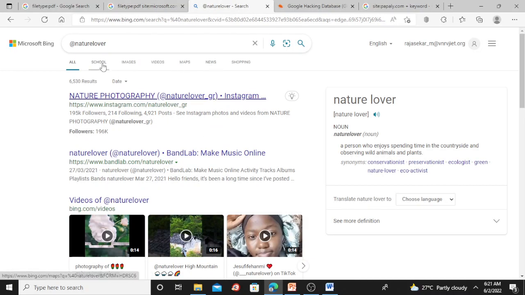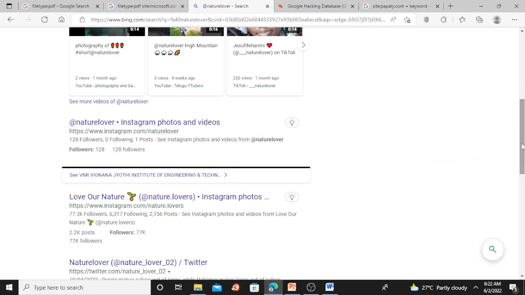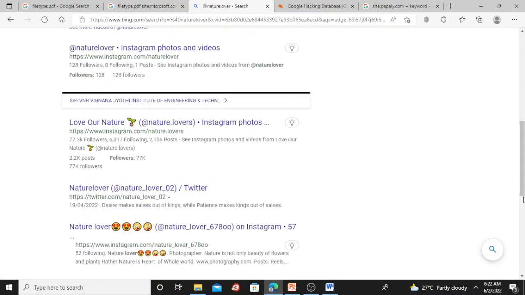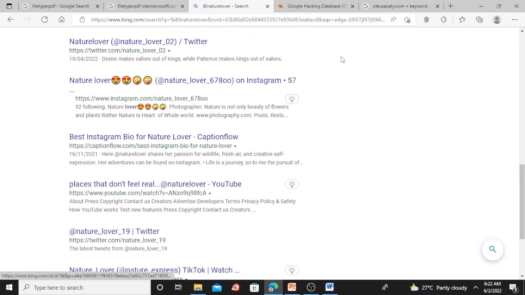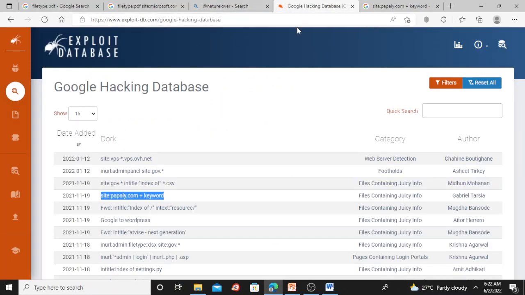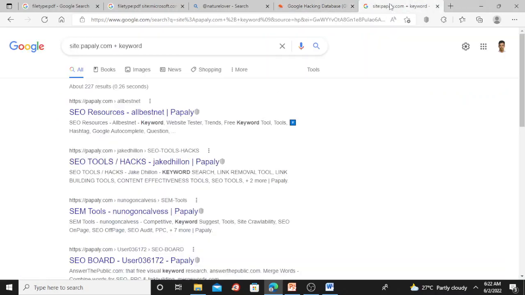As I told you, @ will give the search results from social media websites. Just see Instagram. You can see different social media websites. You can see results from Twitter. Even you can see results from YouTube. That's what it says. This is the Google hacking database, which we were discussing. Just go to Google, I copied this particular dork and pasted it in my browser. It's showing something related to SEO results.